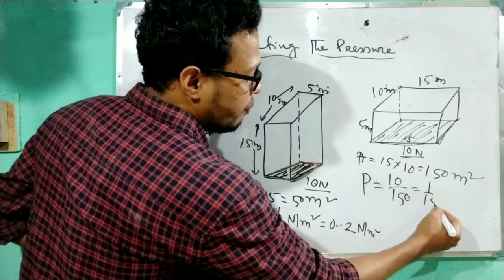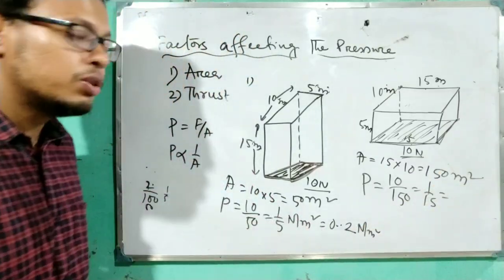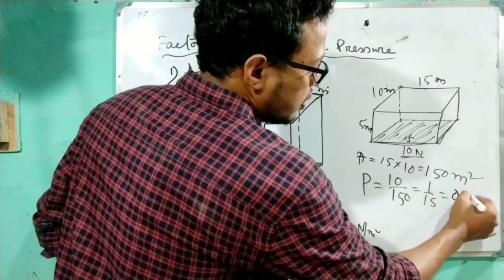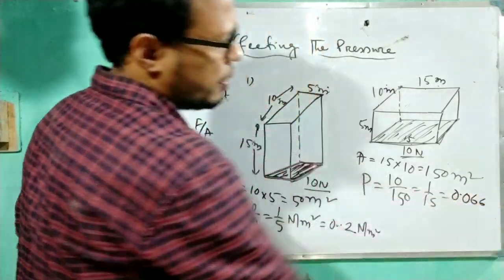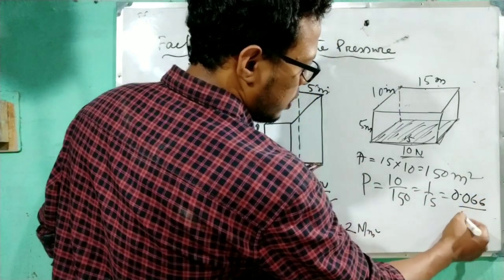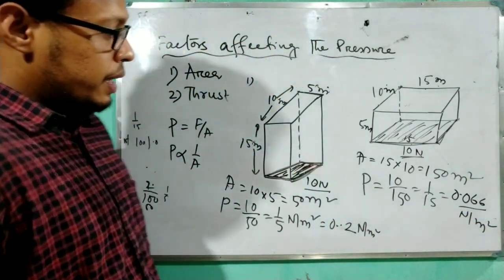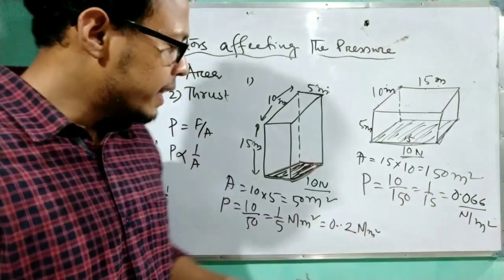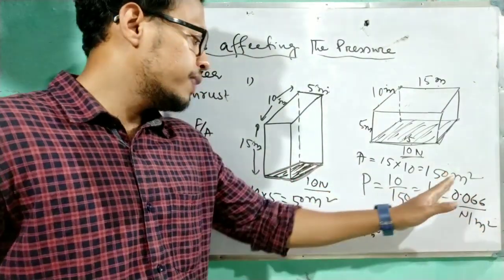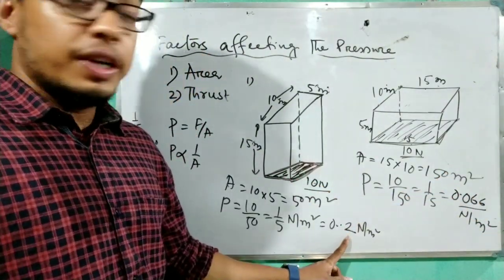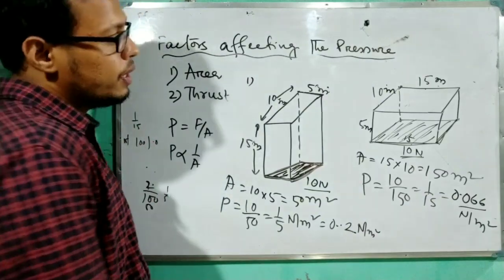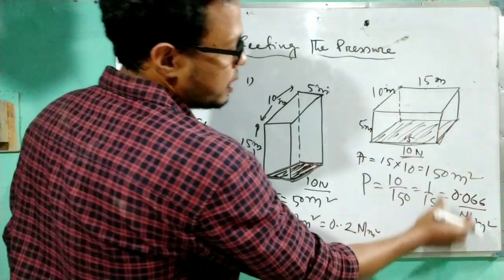So 1 by 15. Now calculate this one. 1 by 15 will come 0.066667 like this. So take up to this one. This will be Newton per meter square. So you can easily tell that pressure is very much less than the first one. So when the area is more, the pressure is less.